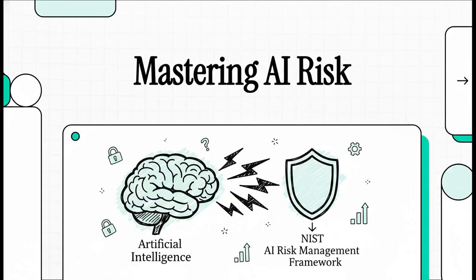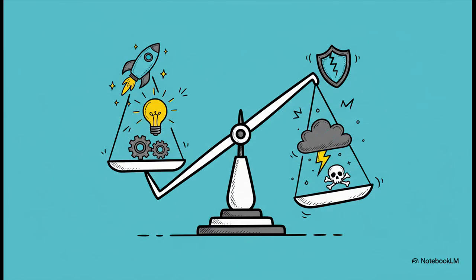But with all that incredible power comes some pretty significant risk. So the big question is, how do we build AI that we can actually trust? Well, today, we're going to break down a really powerful tool designed to do exactly that, the NIST AI Risk Management Framework. I mean, think about it.